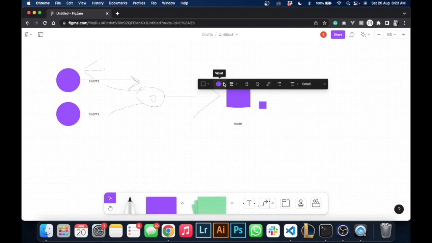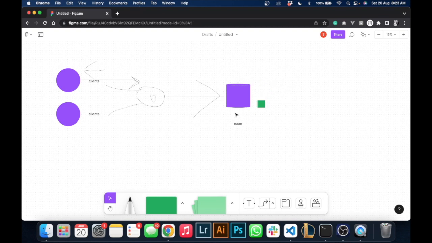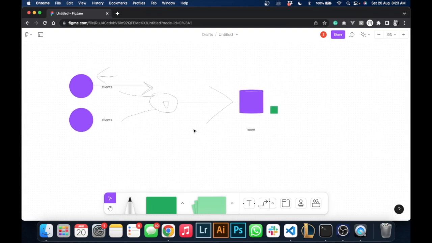This could have been its own package, but I just put it into the rooms. It would be a very simple structure, and I think that's essentially how it works.